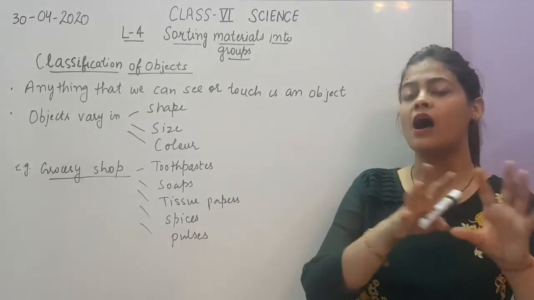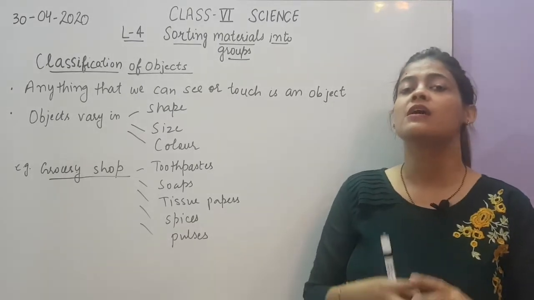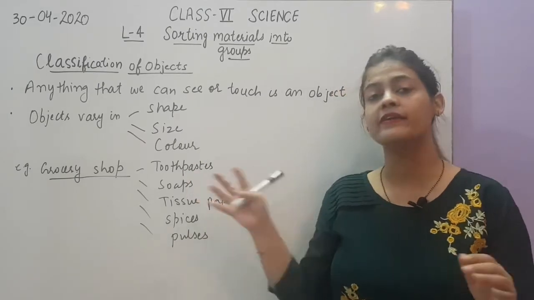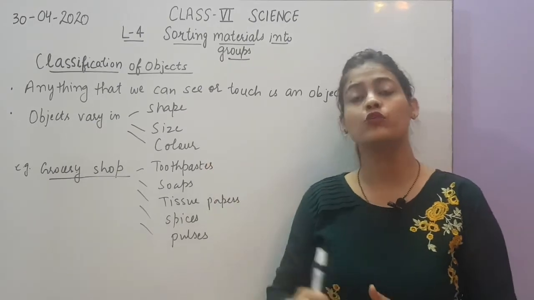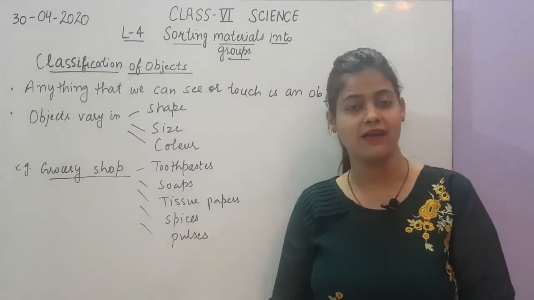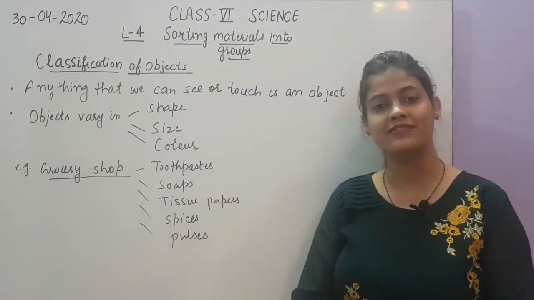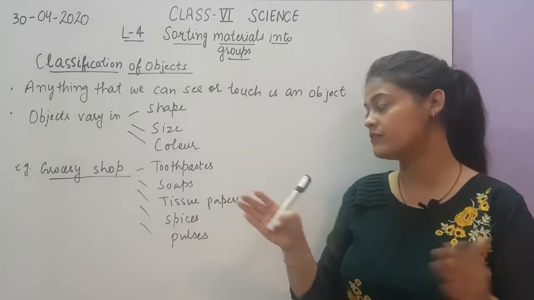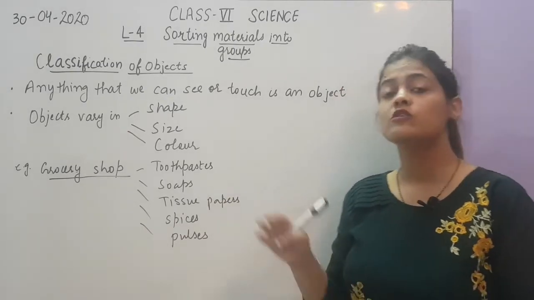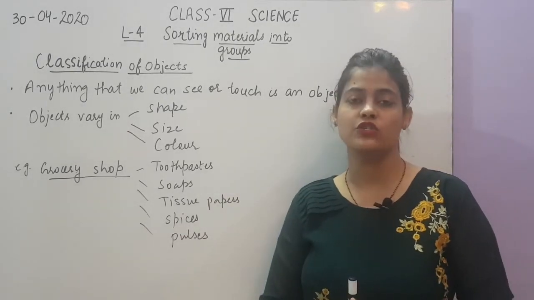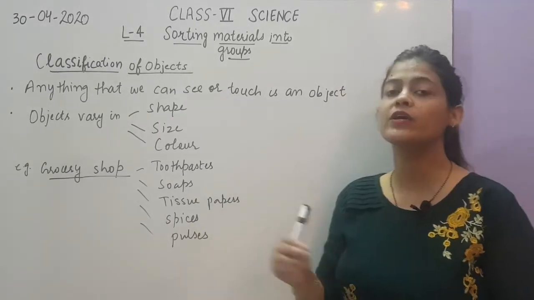It is not like half of the things are placed at one place and the other half are placed at some other place. If you want to purchase a specific thing, like if you want to get soap, then you will go to the rack where all soaps are there. If you want to take toothpaste, then you will go to the rack where all toothpastes are there. So in the grocery shop, toothpaste has a different rack, soaps have a different rack, tissue papers have a different rack, spices are placed at a different place, pulses are placed at a different place. So there are so many things in a grocery shop, and it will help you to find your things easily.